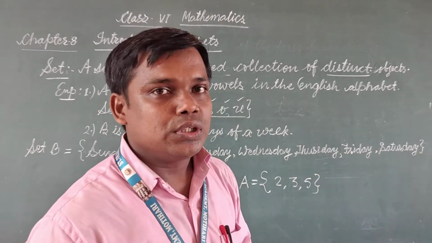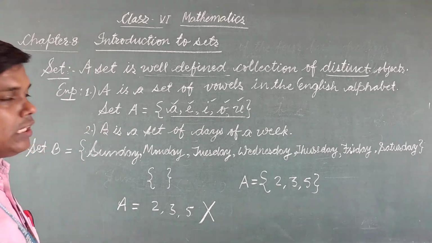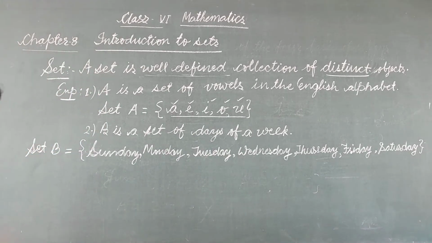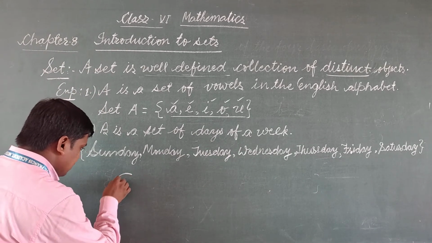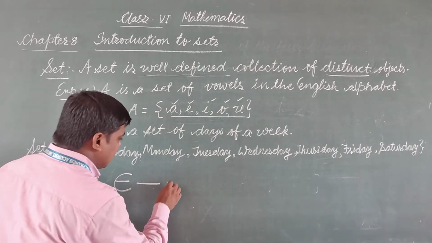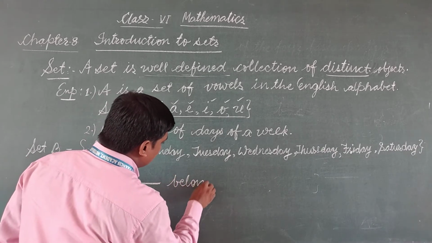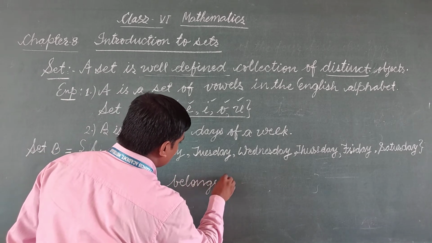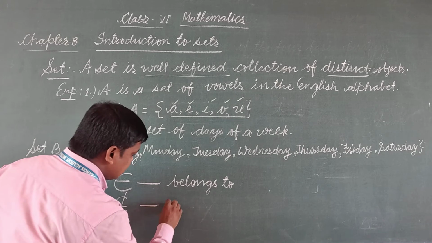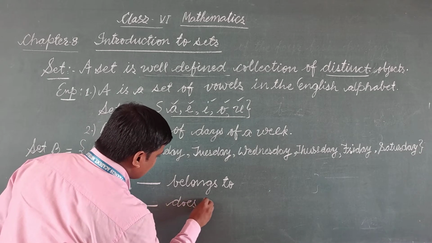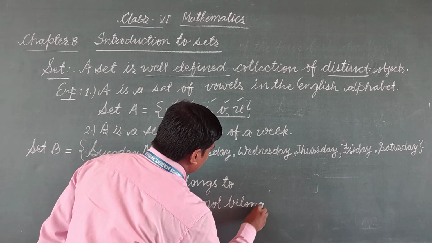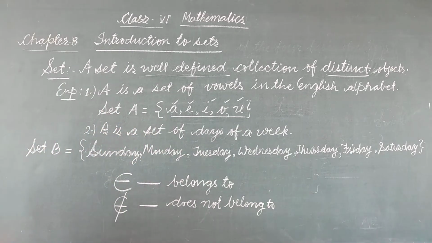Now I am going to tell you about two symbols which we use in the case of sets. The symbols are this one, it is read as belongs to, and another one, it is read as does not belong to.